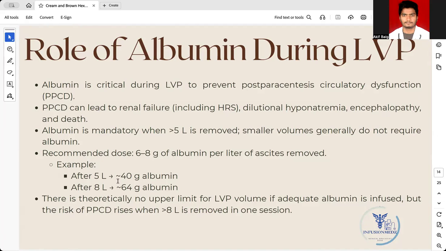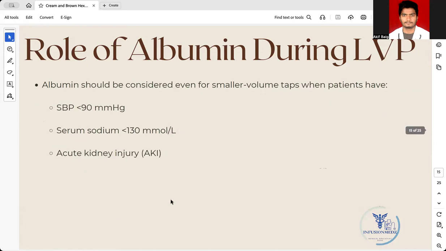That means suppose you have removed a total of 5 liters or more, then you require 40 grams of albumin to be given. And if you're removing 8 liters, that is 8 into 8 grams, around 64 grams of albumin should be given. There is theoretically no upper limit. The question always arises how much fluid we can remove, because there could be hemodynamic disturbances. There have been incidences where more than 8 liters of ascitic fluid has also been removed.